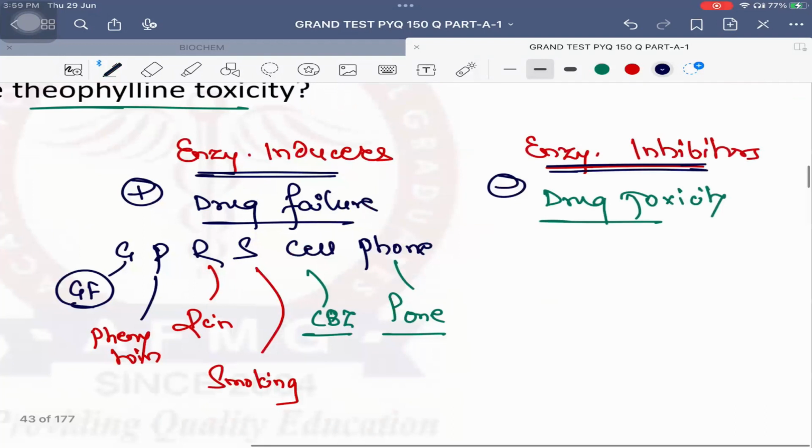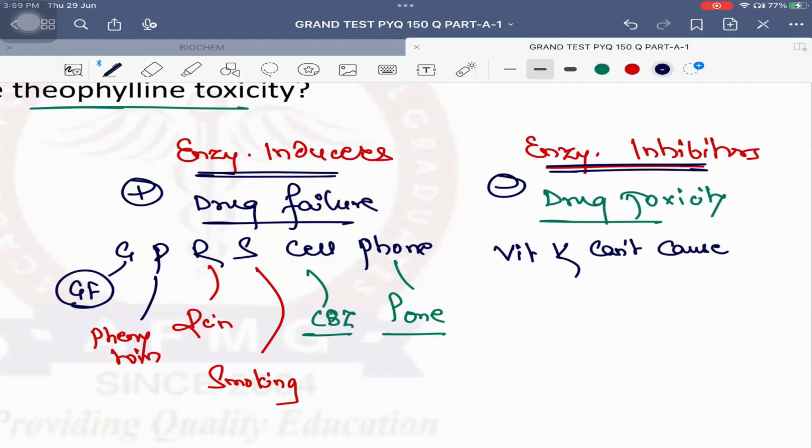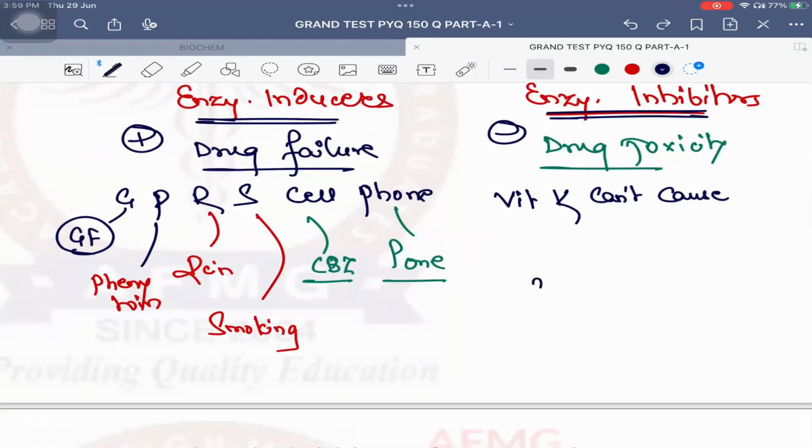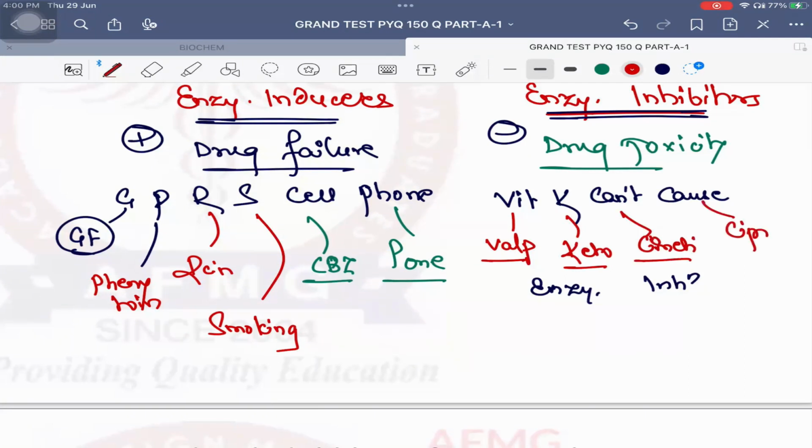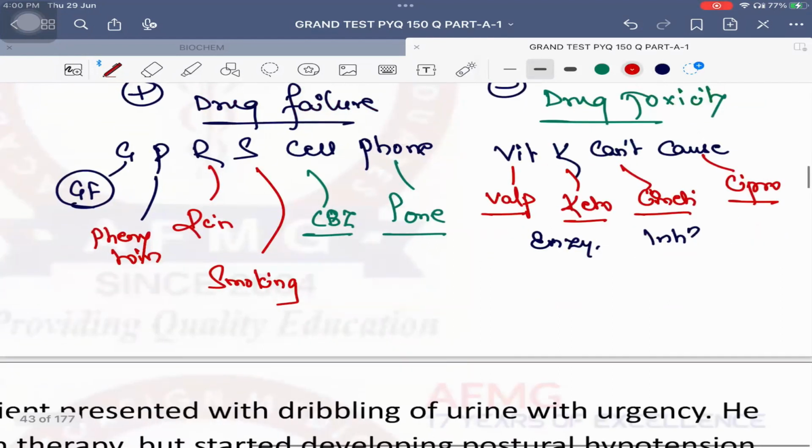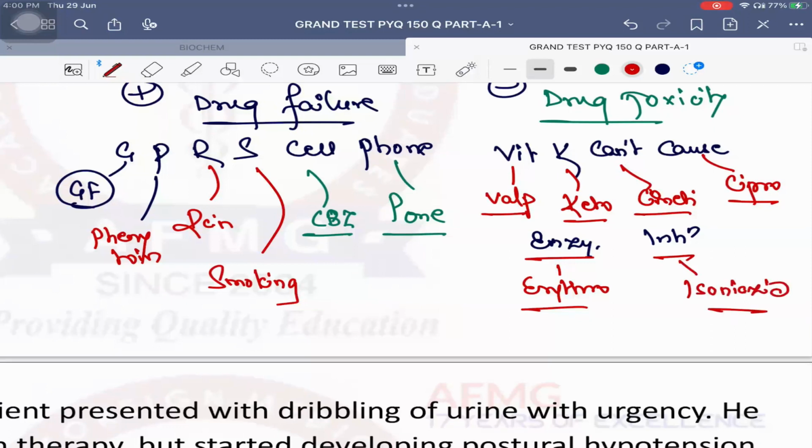Enzyme inhibitors are remembered with the mnemonic. Vitamin K can't cause enzyme inhibition. Vitamin stands for valproate. K stands for ketoconazole. Can't stands for cimetidine. Cause stands for ciprofloxacin. Enzyme stands for erythromycin, and inhibition stands for isoniazid. Got it? No problem till here.